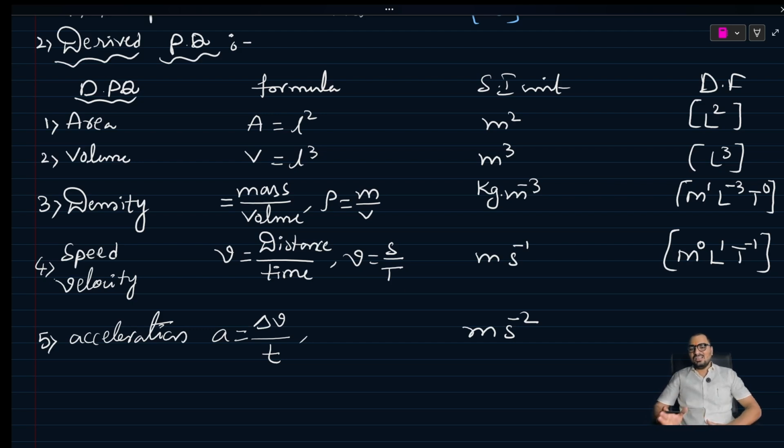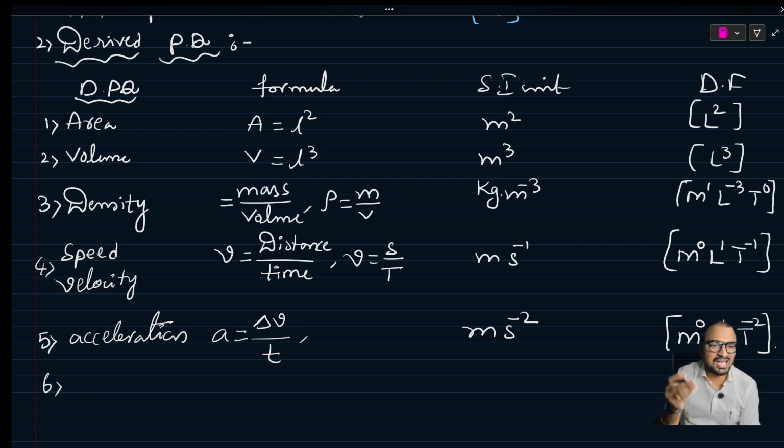Meter second inverse. Yes, minus 2. What is the dimensional formula? Mass is there? No. This M is not mass. That M is meter. So that's why M0, L1, T minus 2. Acceleration. Yeah. Next.